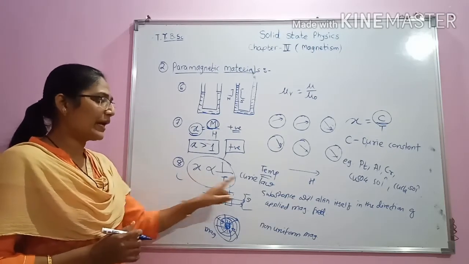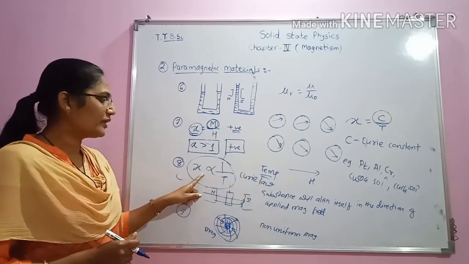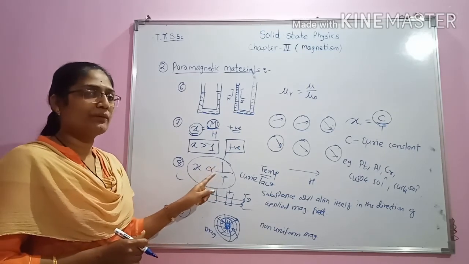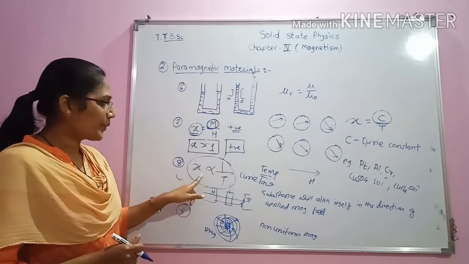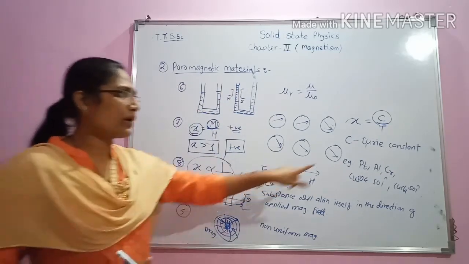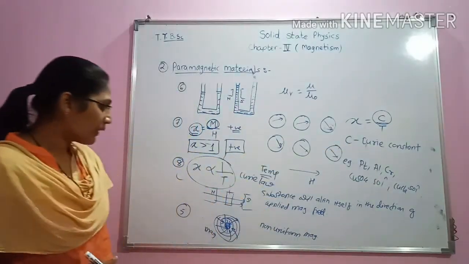This is given by Curie law. Susceptibility is inversely proportional to the temperature in case of paramagnetic materials, and the proportionality constant is called the Curie constant.